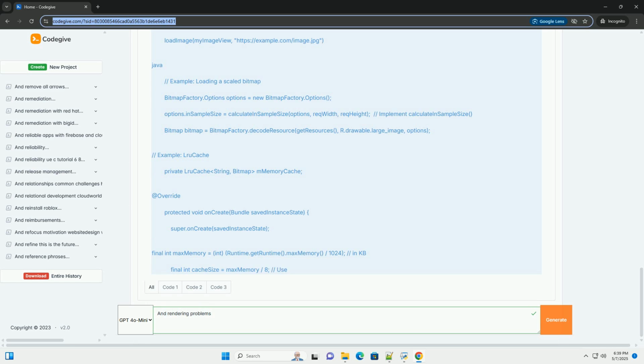Custom views with leaked resources: custom views can leak resources if they don't properly release resources when they are detached from the window, for example unregistering listeners or releasing bitmaps. Solutions. Release Drawables and Bitmaps: set Drawables and Bitmaps to null when they are no longer needed. Call bitmap.recycle to release the memory used by a bitmap, use with caution, as mentioned earlier.